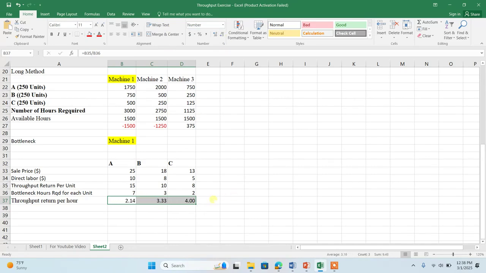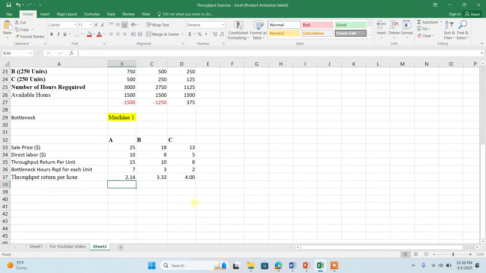You can see the throughput return per hour of the product C is high. Okay, then second one and third. But we are not going to do the ranking on the basis of the throughput return per hour. We have to look into the relationship of all cost. Here it is only showing the throughput return. This is only in relation to the variable cost. We need to consider the factory cost also. Then we will be able to do the ranking.